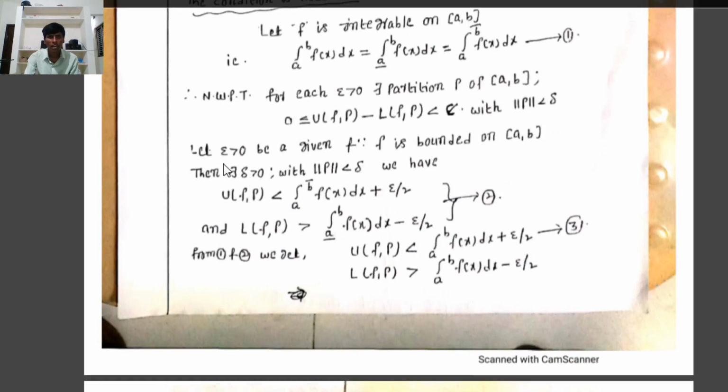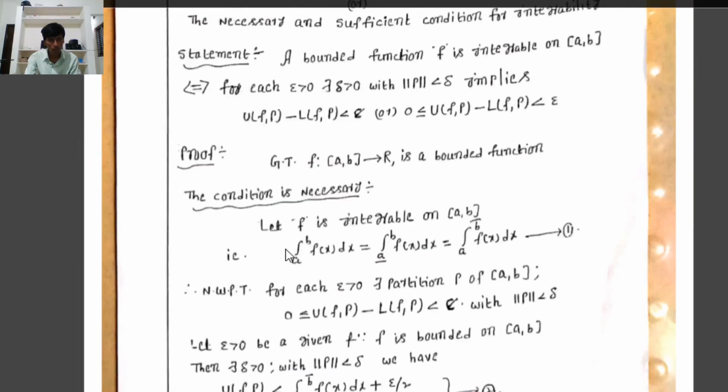Okay, let epsilon greater than 0 be given, that is arbitrary, and f is bounded on the closed interval [a, b]. Therefore, by the Darboux theorem, there exists a delta greater than 0 such that with norm P less than delta we have, where now we write this second relation using the Darboux theorem.